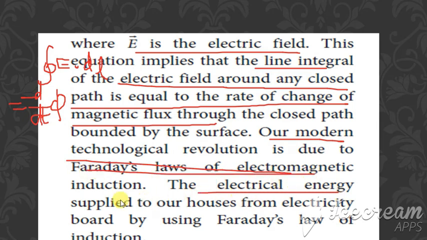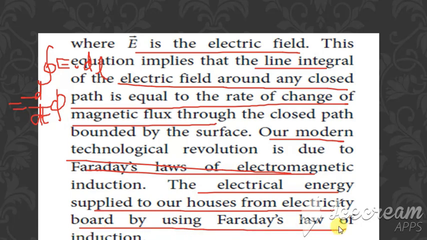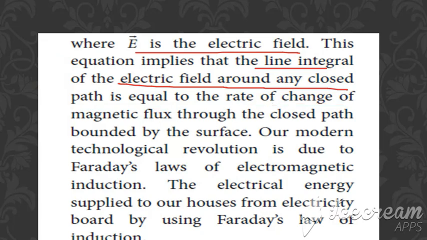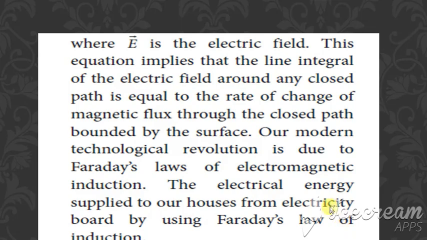Then our modern technological revolution is due to Faraday's law. The electric energy supplied to our houses from the electricity board is only due to this Faraday's law. Electric energy is being supplied to all the houses, is it not? And that is in accordance with Faraday's law. Clear with this third equation: integral of E dot dl is equal to minus d by dt of phi. So a changing magnetic flux gives rise to an electric field.